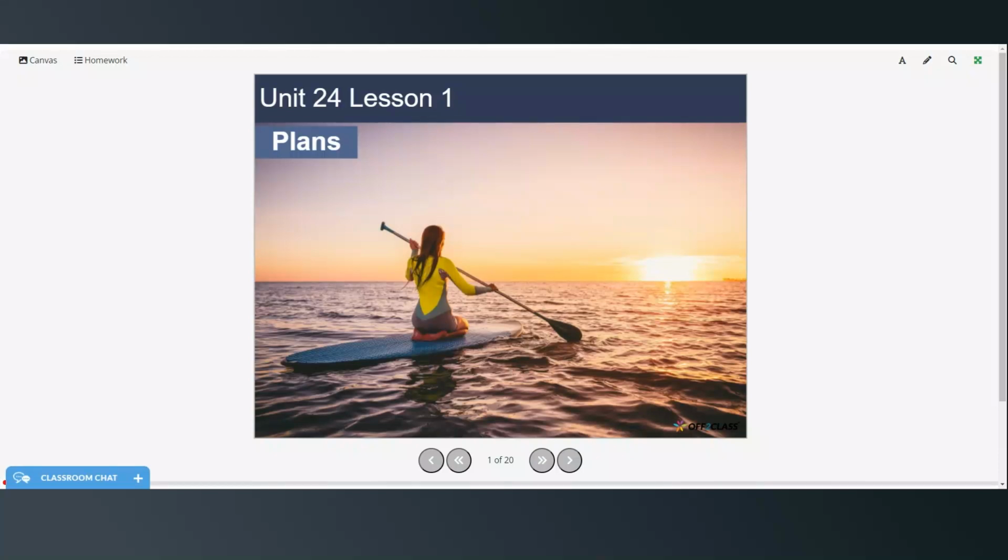This is level A2, Unit 24, Lesson 1. In this lesson we're going to be talking about using going to talk about the future tense in both the positive and negative. And by the end of this lesson you should be able to talk about future travel plans and travel arrangements.